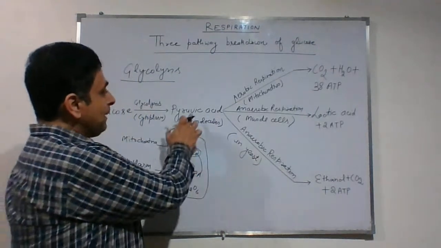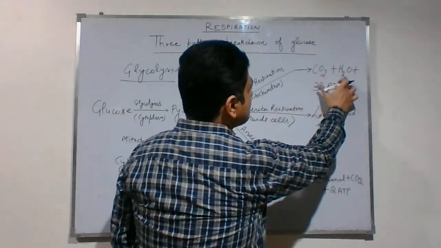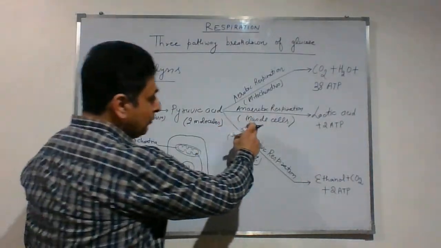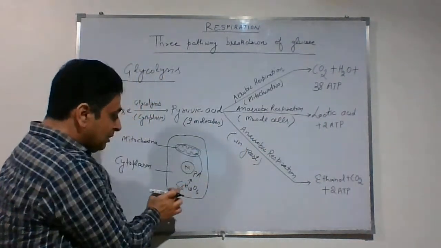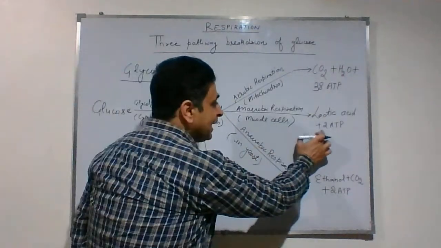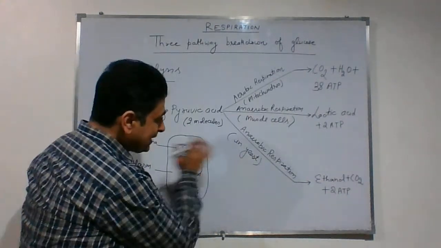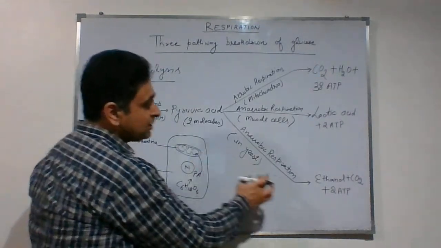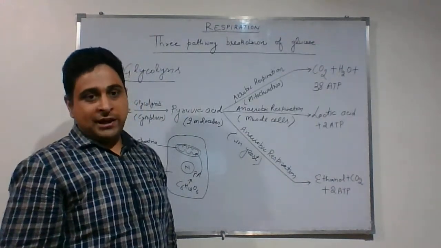So let's discuss further. If pyruvic acid gets into mitochondria, then it is aerobic respiration, and the end products are carbon dioxide plus water plus 38 ATP. And when we are doing a vigorous activity and there is a lack of oxygen in the muscle cell, pyruvic acid will not go into mitochondria. It will break down in the cytoplasm itself to form lactic acid and two molecules of ATP. Similarly, in yeast, in the cytoplasm itself, pyruvic acid will be further broken down into ethanol and carbon dioxide plus two molecules of ATP.